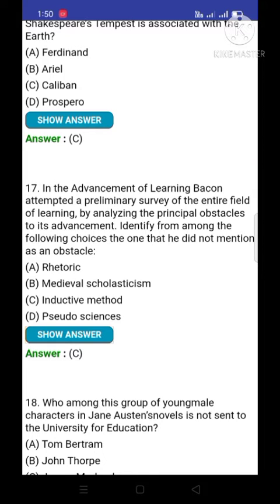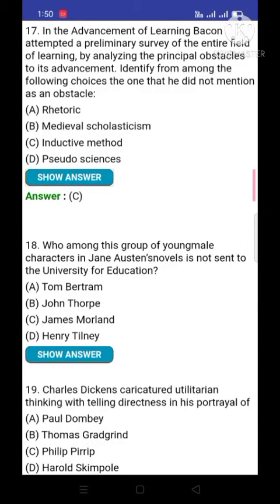Identify from the following choices the one that he did not mention as an obstacle, and the correct option is inductive method. Means this was not mentioned by Francis Bacon in the Advancement of Learning, and the remaining three options were mentioned in that literary work, that is rhetoric, medieval scholasticism, and the pseudosciences. Question number 18.